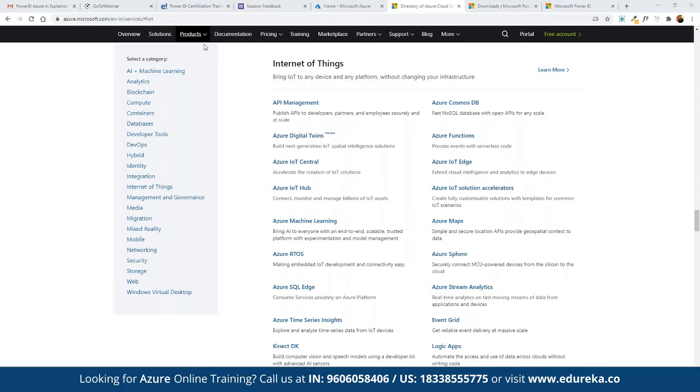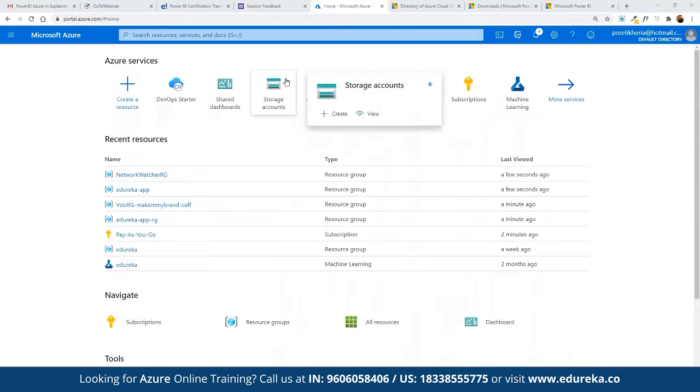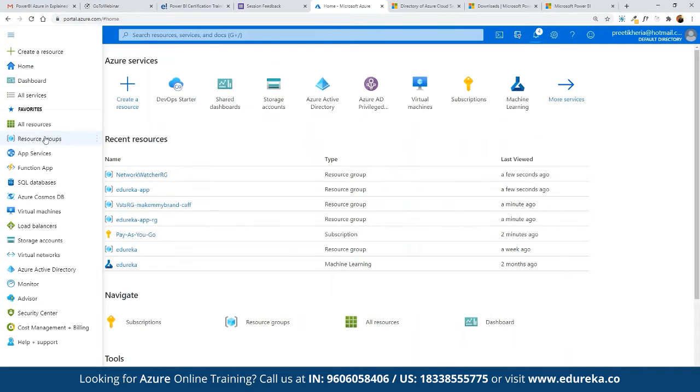Here you go. And once we log into the Azure platform, this is the dashboard that we look at. And here we can click on the menu icon where we can see all the resources, resource groups, app services, function app, SQL databases, storage accounts, virtual networks, Azure Active Directory, monitoring, advisor, security center. We can see the entire report as per the requirement.